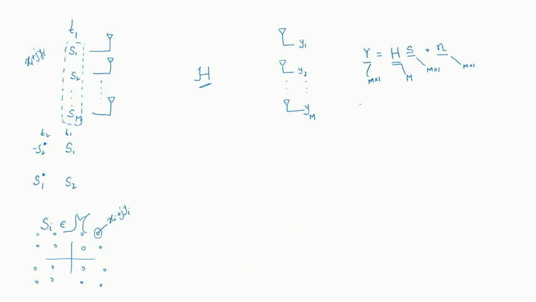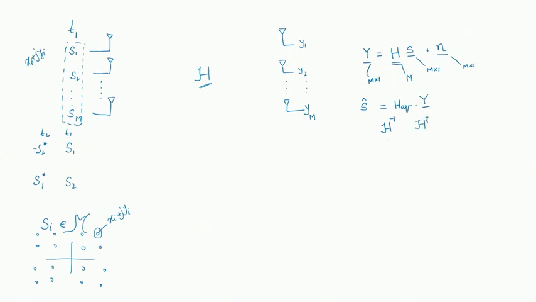Now, in order to recover S cap, you can use various different mechanisms. We would say H equalizer times y, and one of the simplest equalizers in this case would be H inverse if it is a square matrix, otherwise the pseudo inverse.